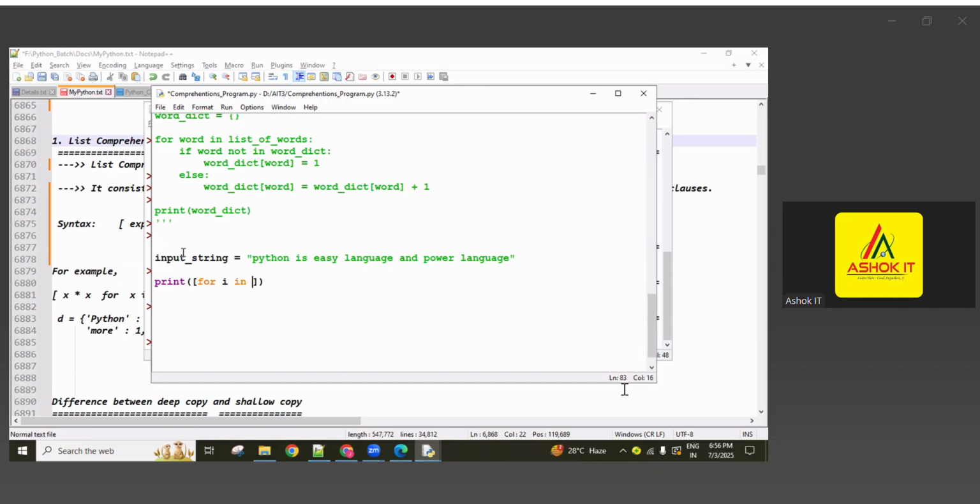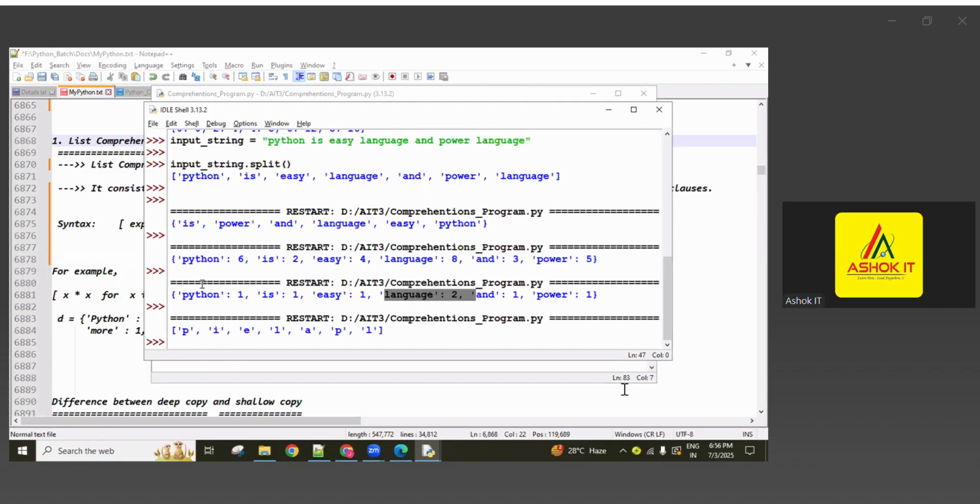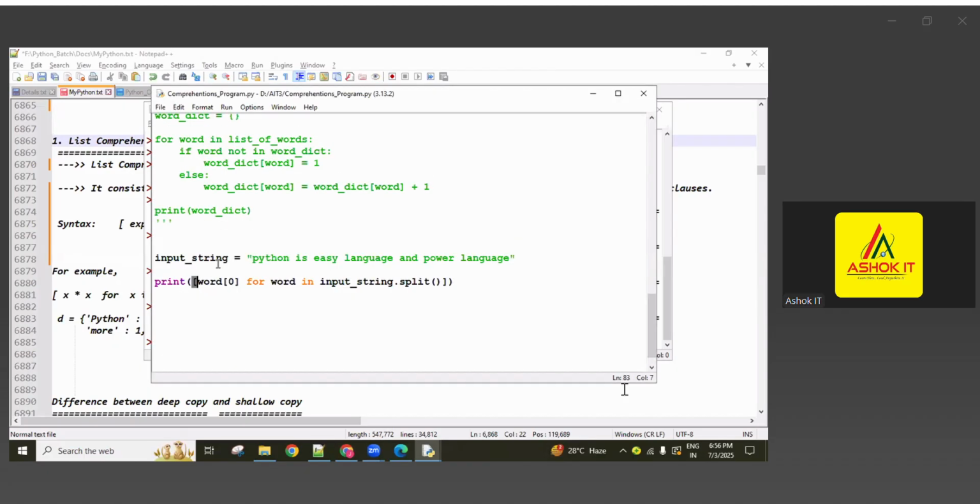Okay, so for i in input string. Here, input string means each character gets into i, so I'm using split. Now a list of words is there, and you are getting every word. Every word's first character I want to return, I said, so we can write word of 0 indexing. Every word's 0-index-based character is added into the list and then returned. Every word's first character is returned in list format.